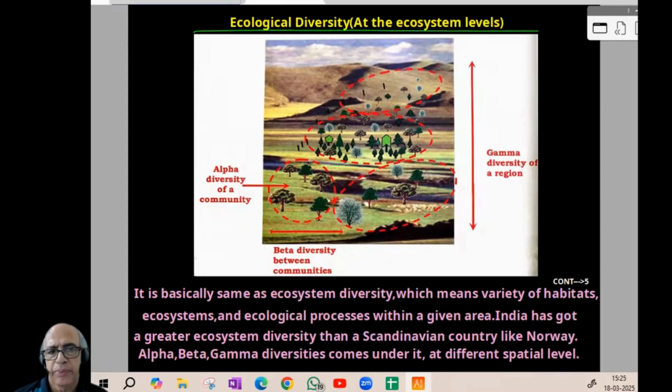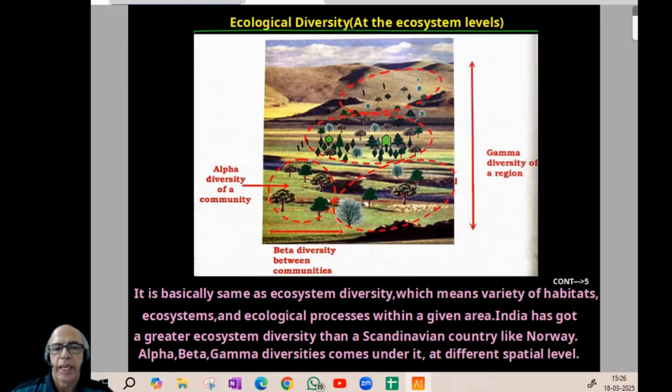Like a theoretical chapter. And this famous diagram: ecological diversity, at the ecosystem level. Alpha diversity of a community, beta diversity between communities, that we can remember, gamma diversity of a region. Now, with genetic and species diversity over, ecological diversity is basically the same as ecosystem diversity, which means the variety of habitats, ecosystems, and ecological processes within a given area.